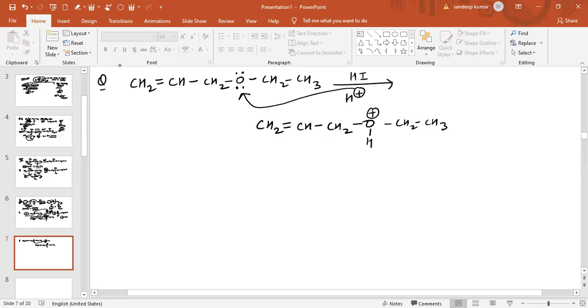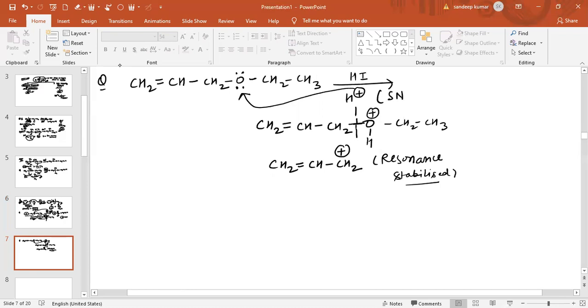Now see, when this bond breaks in this way, the carbocation formed after cleavage from this side is resonance stabilized. And whenever there is a resonance stabilized carbocation or 3-degree carbocation, the mechanism followed by the reaction is SN1.